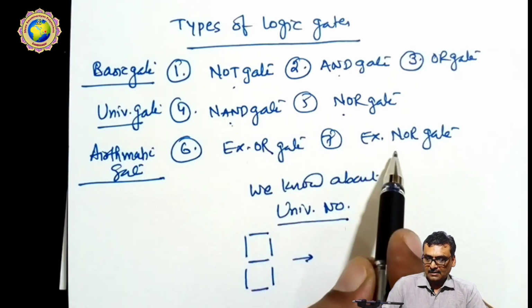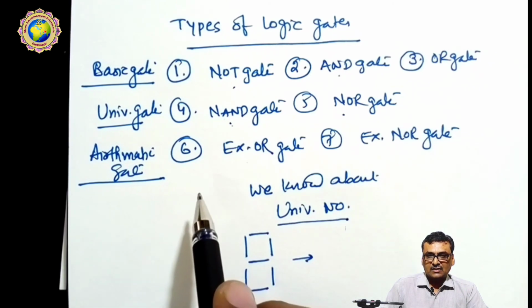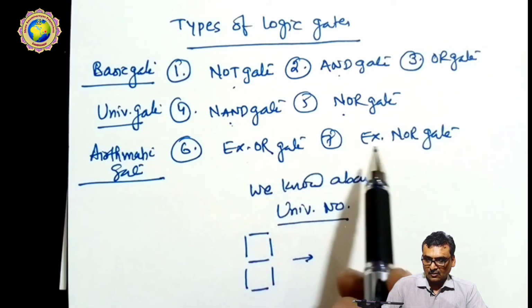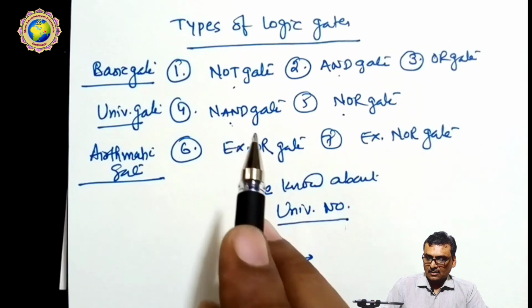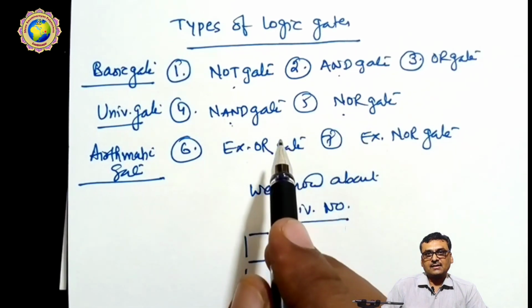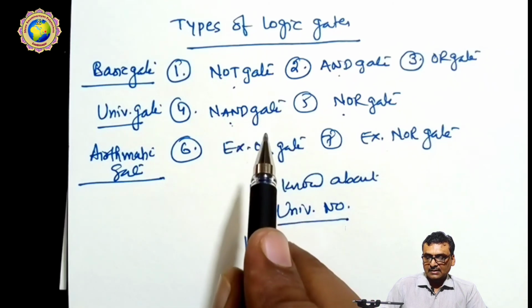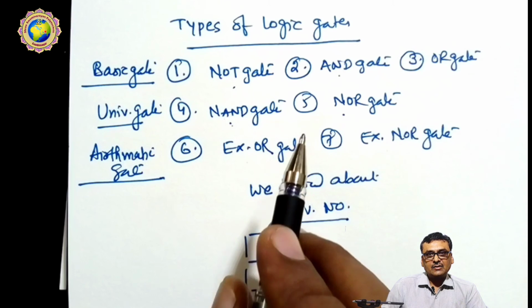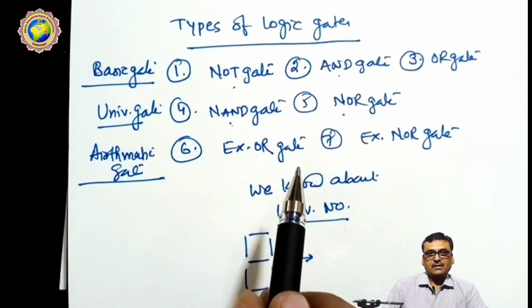And here are the XOR gate and XNOR gate. They are called arithmetic gates. So these will be used for operations in mathematics, also called operating gates. So these 2 gates, these 2 gates and these 3, all 7 gates are the types of logic gates. So before we start each and every gate individually, we have to discuss Boolean algebra law and the use of Boolean algebra, and then after that we can start one by one in the next schedule.